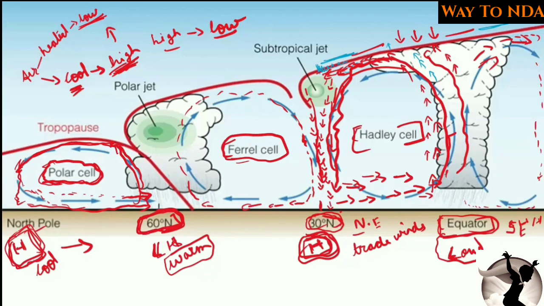So these are the winds at the surface level, blowing in different directions. These are what we call the northeast trade winds in the northern hemisphere. Generally we are talking about the northern hemisphere.